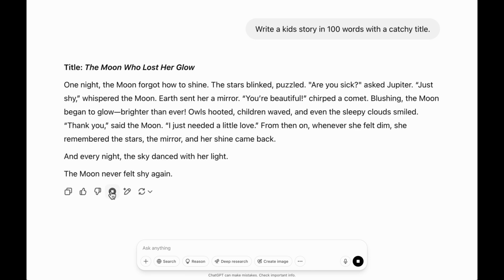Title: The Moon Who Lost Her Glow. One night, the moon forgot how to shine. The stars blinked, puzzled. Are you sick? Asked Jupiter. Just shy, whispered the moon. Earth sent her a mirror. You're beautiful, chirped a comet. Blushing, the moon began to glow, brighter than ever. Owls hooted, children waved, and even the sleepy clouds smiled. Thank you, said the moon. I just needed a little love. From then on, whenever she felt dim, she remembered the stars, the mirror, and her shine came back. And every night, the sky danced with her light. The moon never felt shy again.